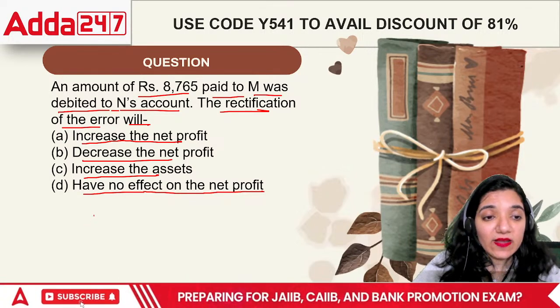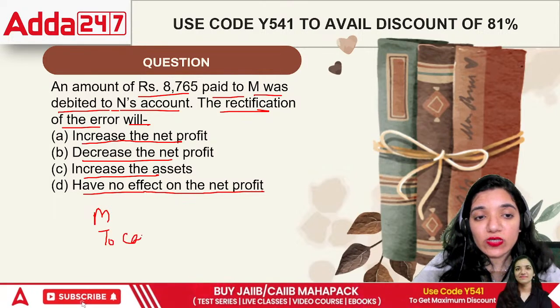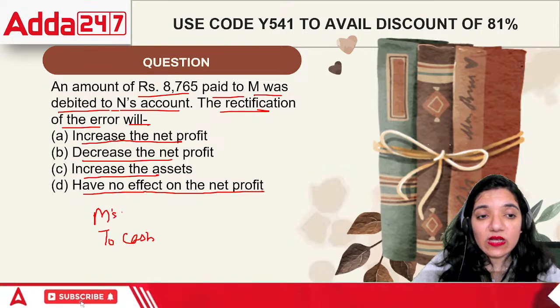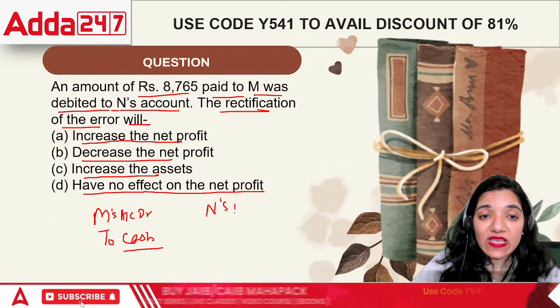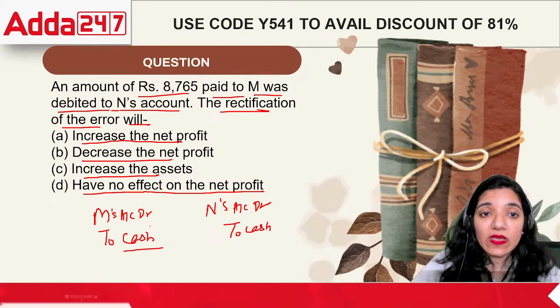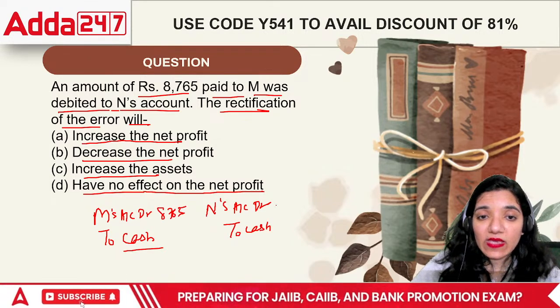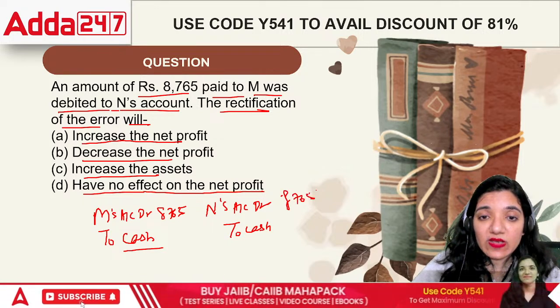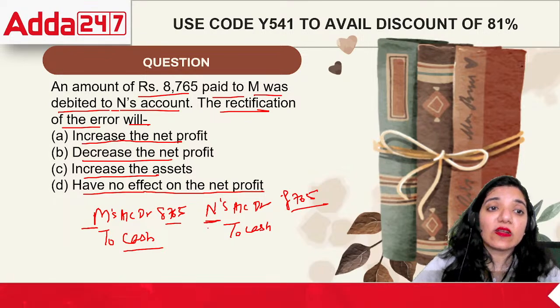We had paid to M: M's account debited, cash credited. But somehow we noted it as N's account debited to cash at 8765. The amount is absolutely correct. The problem is only related to this particular account.